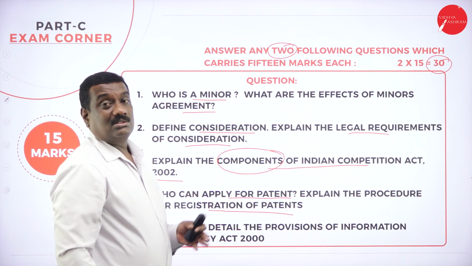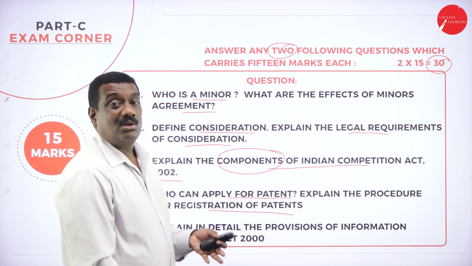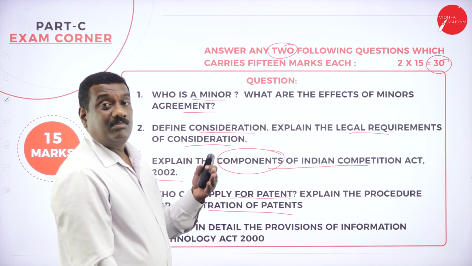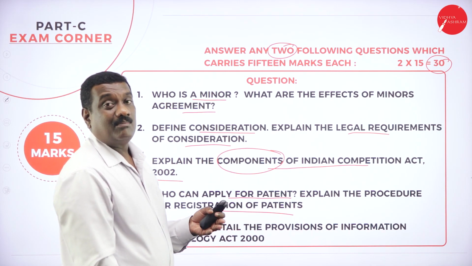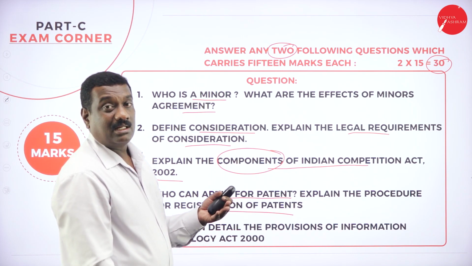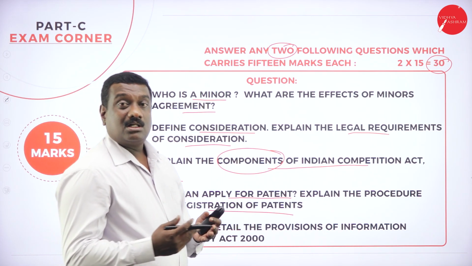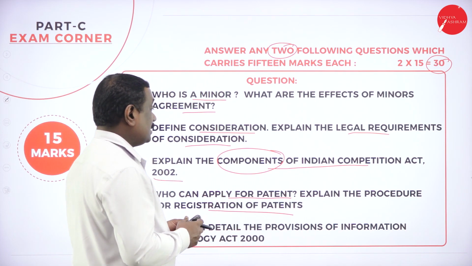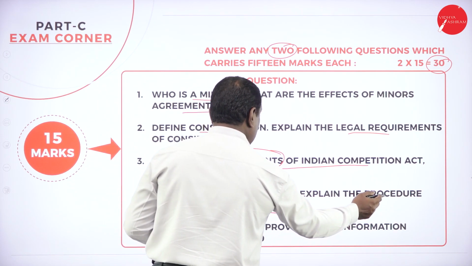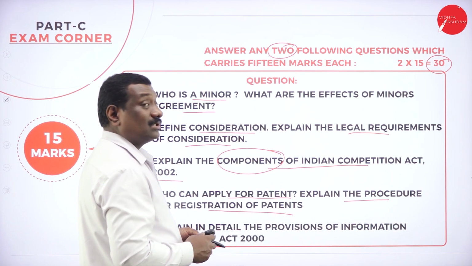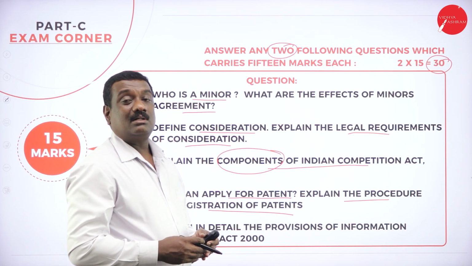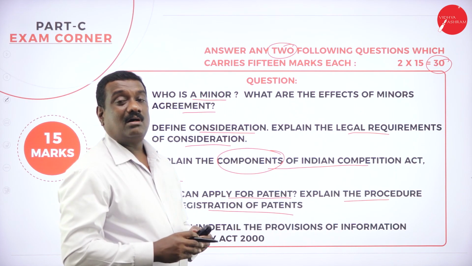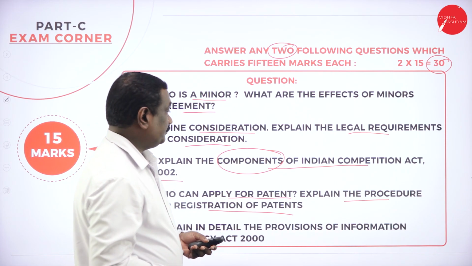I told you in the concept class and the revision class also, an individual or jointly they can come and apply for the patent rights, or it may be the inventor who can come and apply for getting the patent rights. Then it can be individual companies or joint companies that can come and apply for the patent. Then what are the procedures for registration of patents? For the registration procedure, you need to write all the points and explain each at least in 3 to 4 lines.